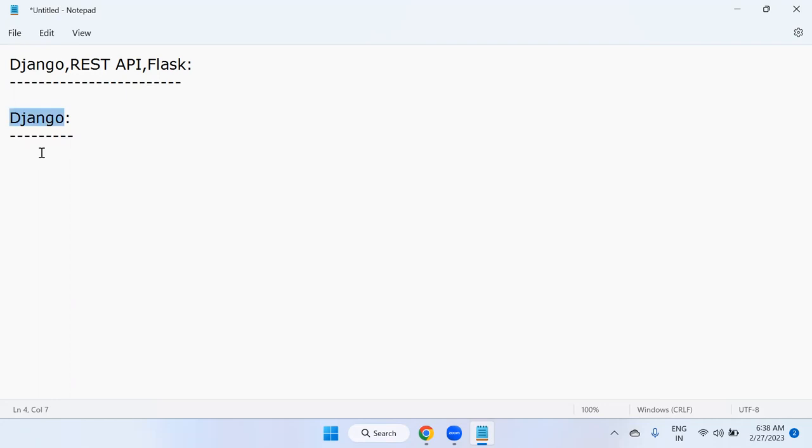So Django is a framework. It's not a programming language. Okay, REST API also framework. Flask also framework. These are all Python based frameworks only. So to learn all these 3 frameworks, you must and should be aware of Python already. Because these frameworks are implemented and created by using Python only. These frameworks are completely written in Python language. That's why you must and should be aware of the Python only. So let's start with Django today. Our main topic today is Django only.